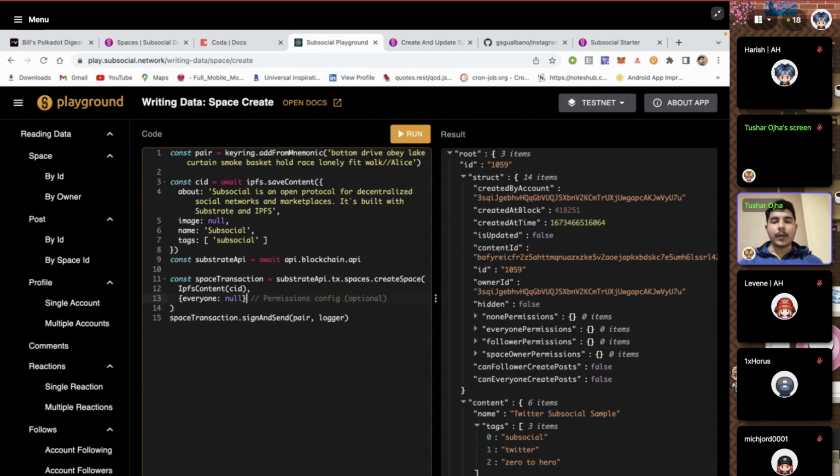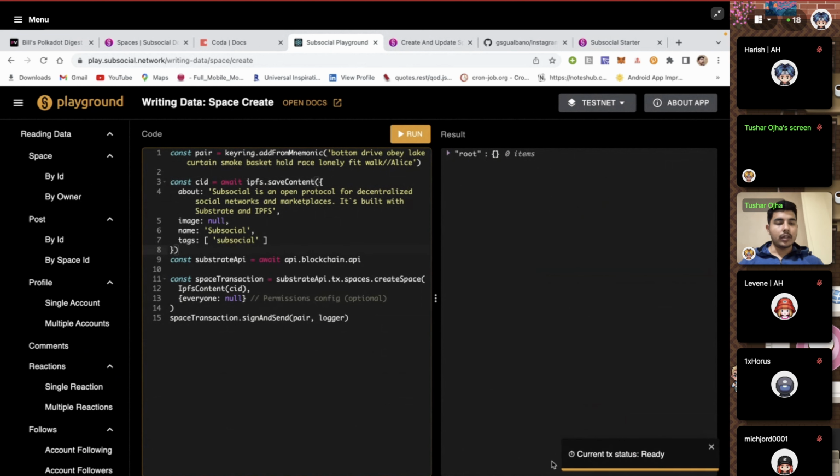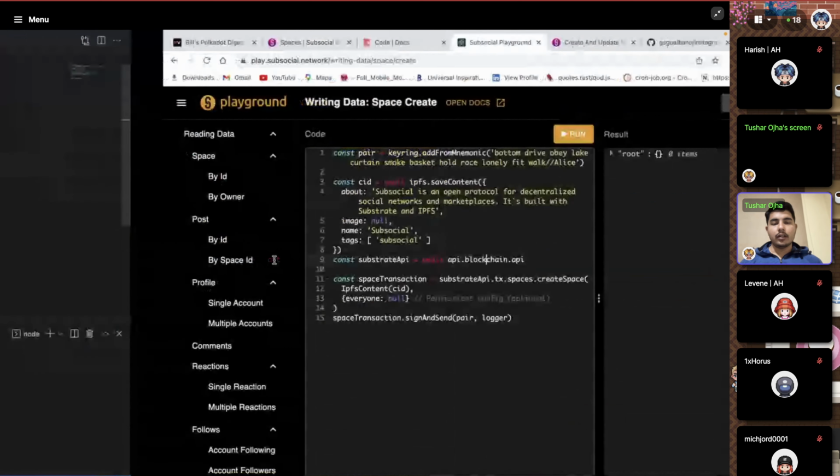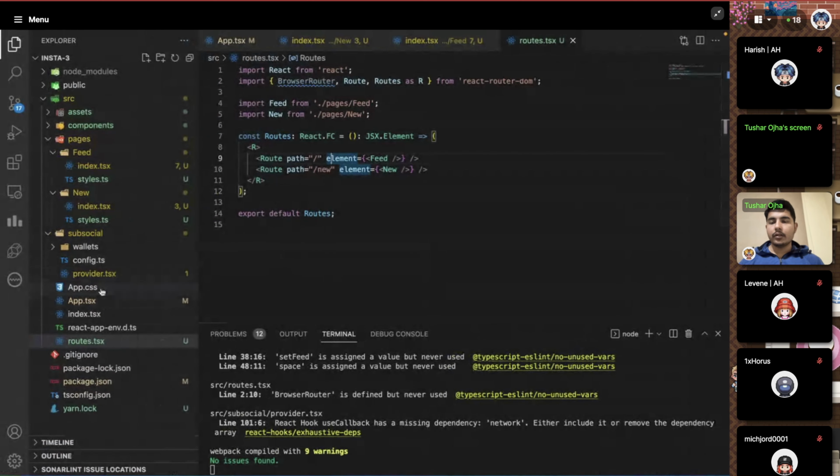Okay, so we just have to pass this as a flag, and when we create a new post, it automatically starts a transaction for us, and it will give us the space ID, which we're going to use. In the meanwhile, it will take a few seconds. It's broadcasted the transaction, then it's going to be in block, and then it's finalized, and then you will get the new ID, right? In the meanwhile, we're going to see the project code and how we're going to use it.